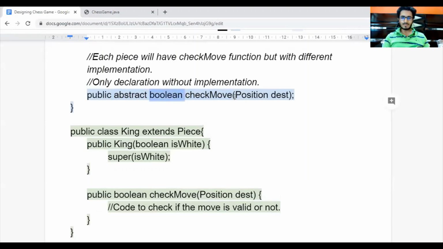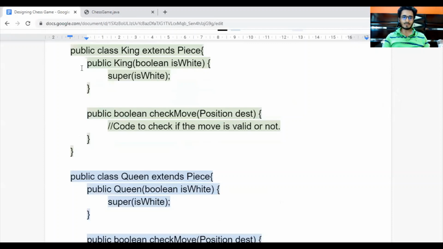It takes destination as an input and it checks whether that destination is possible for that piece. For example, a rook can move along the rows and columns. So if the destination of a rook is within the same row or the same column, then it returns true, else it returns false. So as we can see in our king class, first we have called the constructor of the piece class which the king class inherits. Then the king has to provide the implementation of its move.